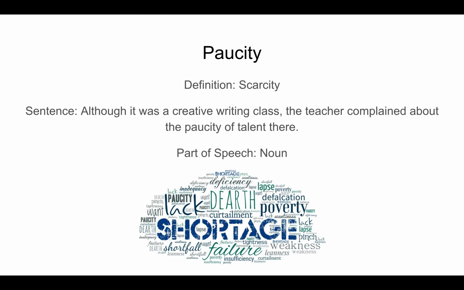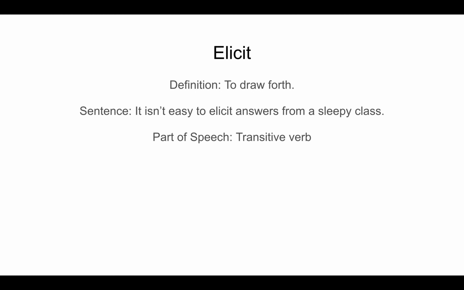The next word is Elicit. It means to draw forth or to take. What do you mean by draw forth? To draw out a response, answer, or fact from someone in reaction to one's own actions or questions.